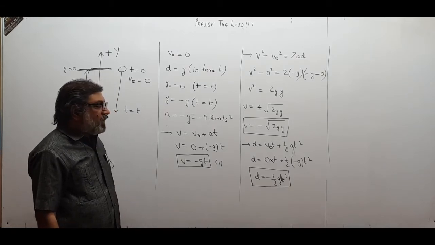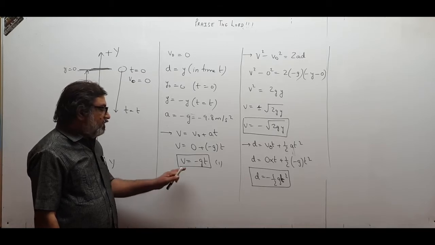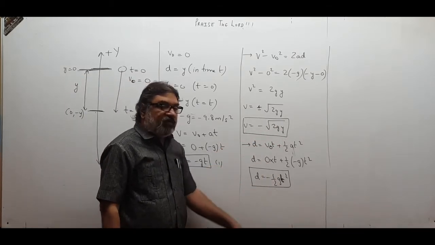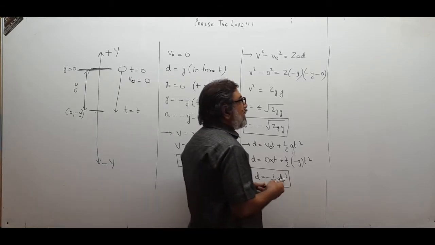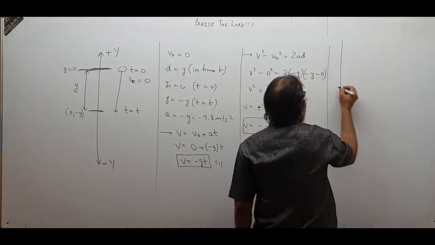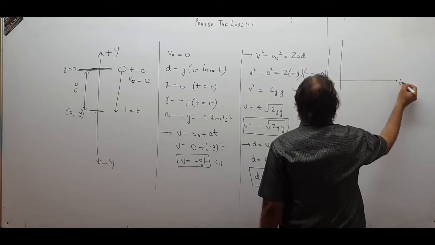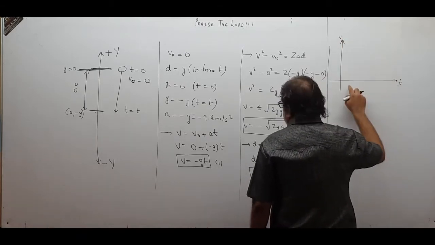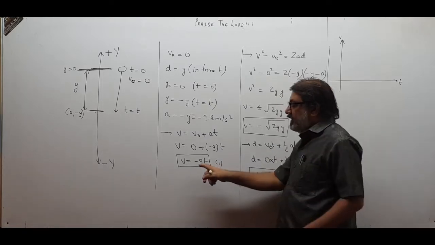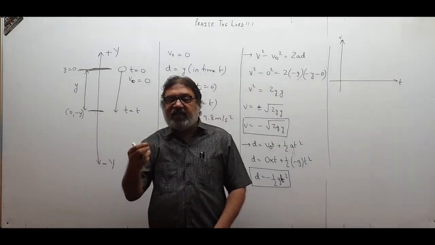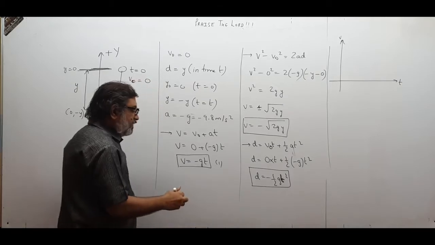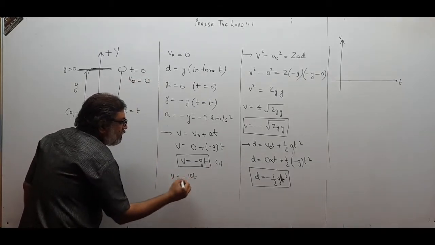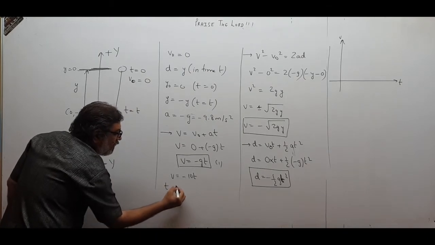So if I want to draw the graphs of all these things, v versus t, v versus y, and d versus t, how will the graphs come? See children, this is the graph of time and velocity. As time increases, supposing g as 10, only for understanding purpose, v is equal to minus 10t. Here is t and here is v.